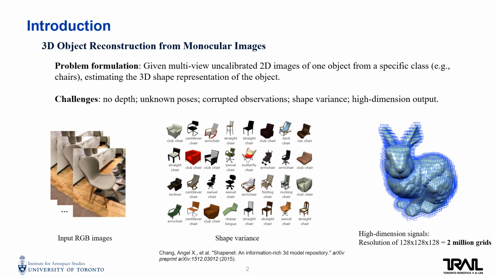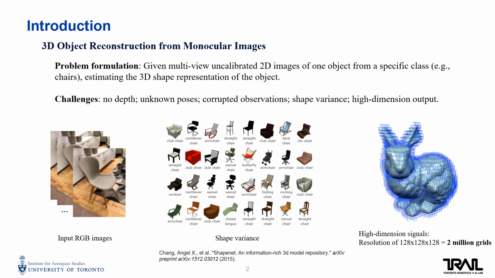3D object reconstruction from monocular images is important for semantic scene understanding. We formulate the problem as that, given multi-view uncalibrated 2D images of one object from a specific class, for example chairs, estimating the 3D shape representation of the object. It is challenging with no depth information, unknown poses, and corrupted observations from noise and occlusions.